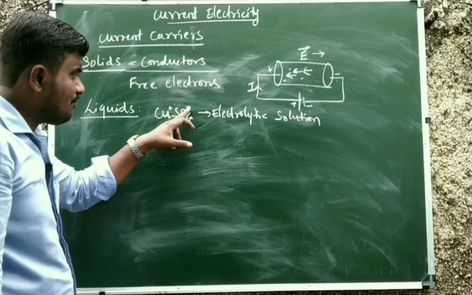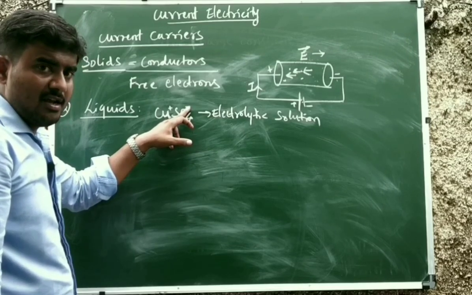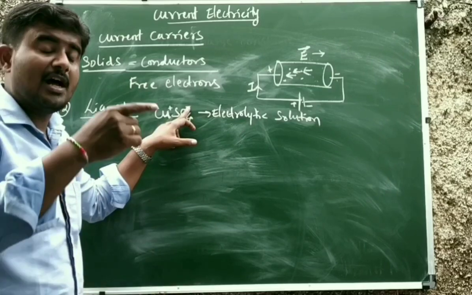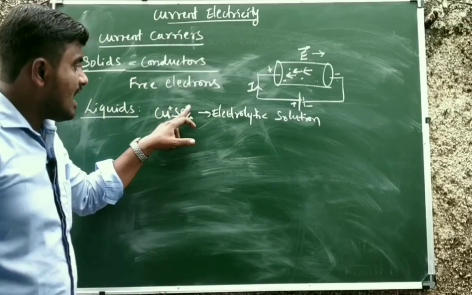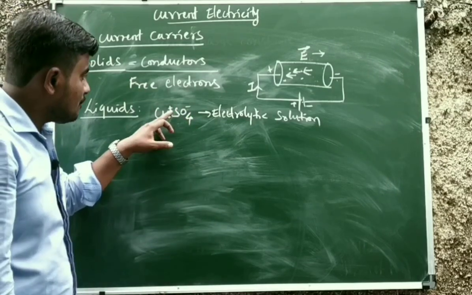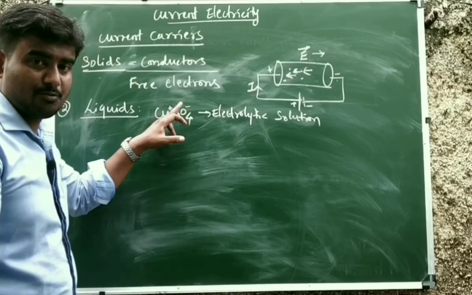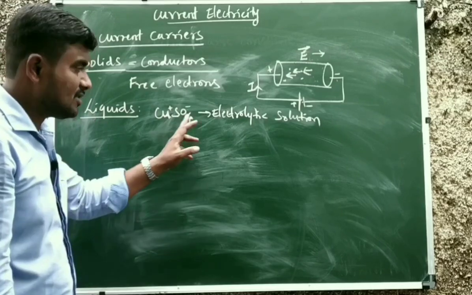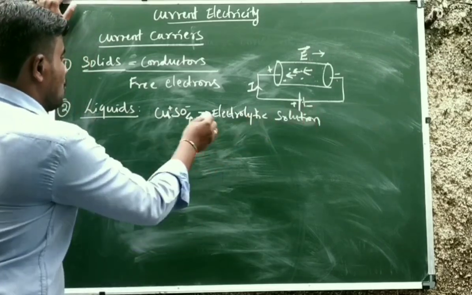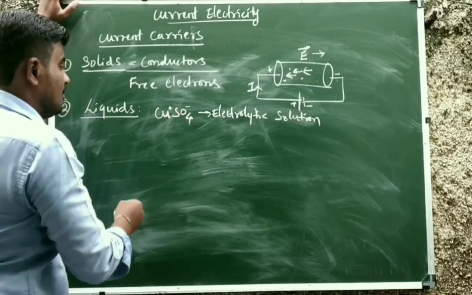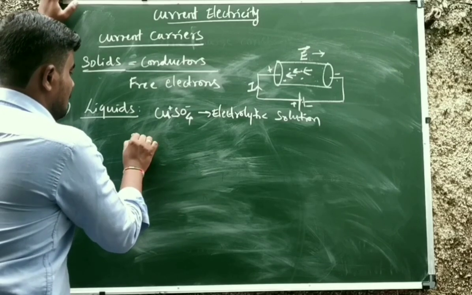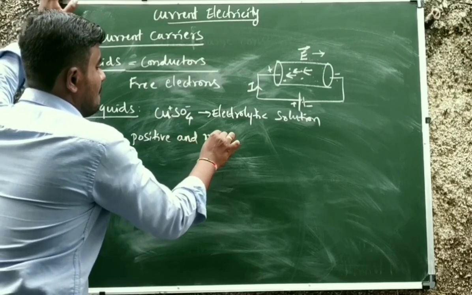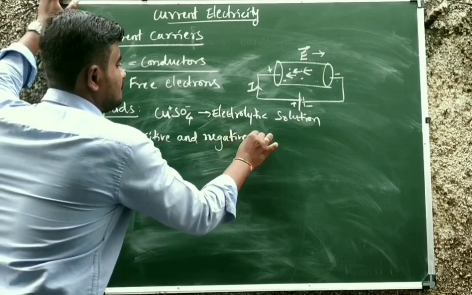The SO4 ions, the minus ions, move in the opposite direction of the electric field, and they constitute current. Therefore, these positive and negative ions are responsible for the flow of electric current in case of liquids. This is one such example. So what constitutes current in case of liquids? Ions, positive and negative ions.